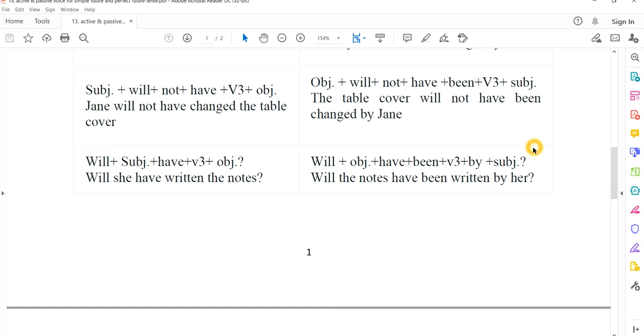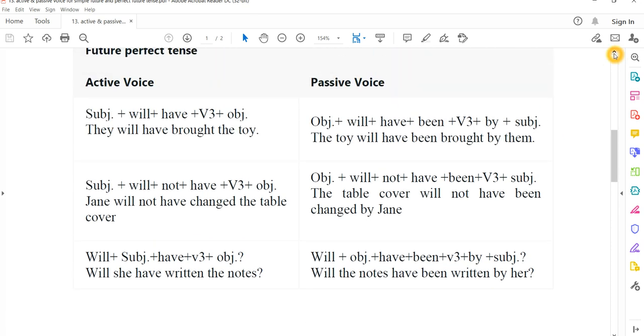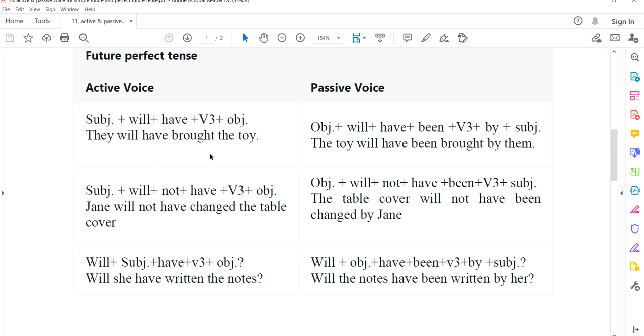By the way, why is the passive voice important? Because the passive voice, يعني هي المبني للمجهول. When I say, for example, they will have brought the toy, سوف يجلبون اللعبة. The toy, اللعبة جلبت من قبلهم. This passive voice is important in many sentences, and we have to use it in our lives, especially when we want, for example, to paraphrase. إذا أريد أن أصيغ الجملة in other words, you can use passive voice.